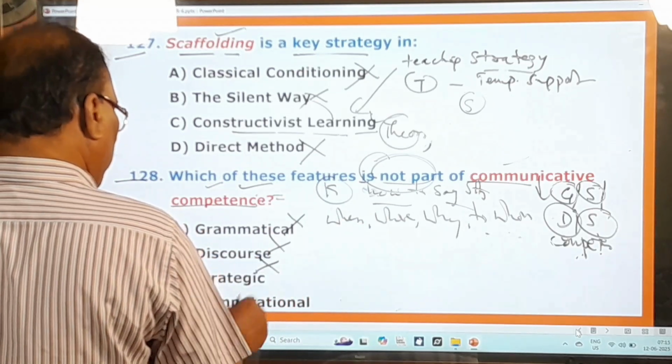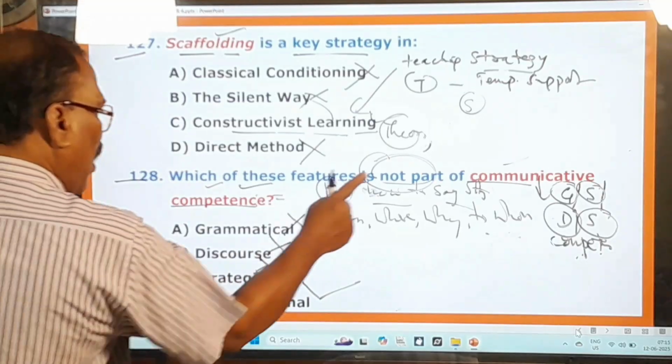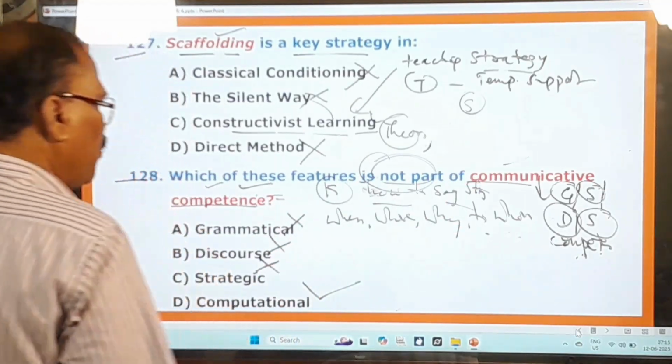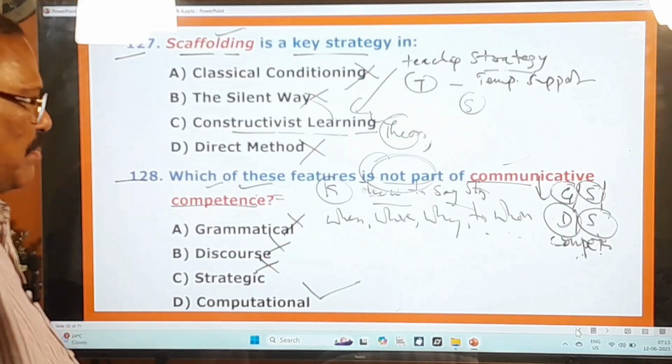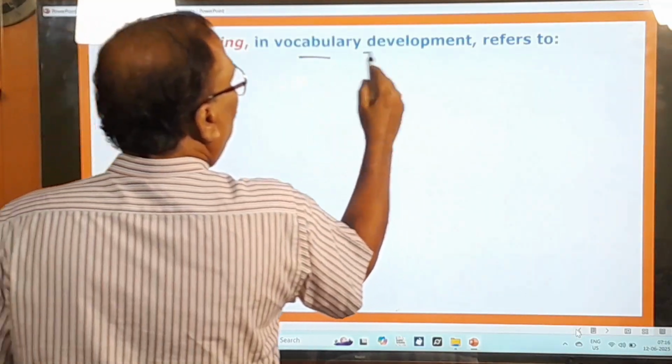Strategic competence is okay, but computational competence is not okay, and that's why this is only the not part of communicative competence that is there. And now you move on to other questions. 129th question. Chunking in vocabulary development refers to.